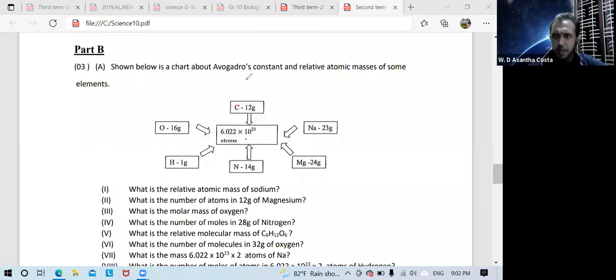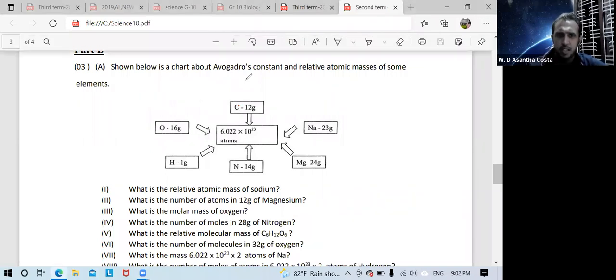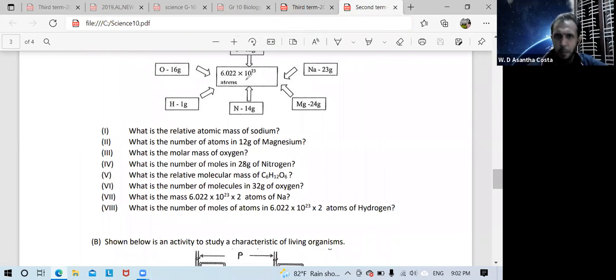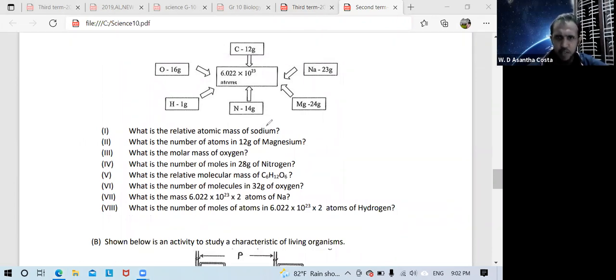This is an essay type question. That is why you can see here no spaces given. What is the relative atomic mass of sodium? Now you know sodium 23 gram contains Avogadro number of atoms.